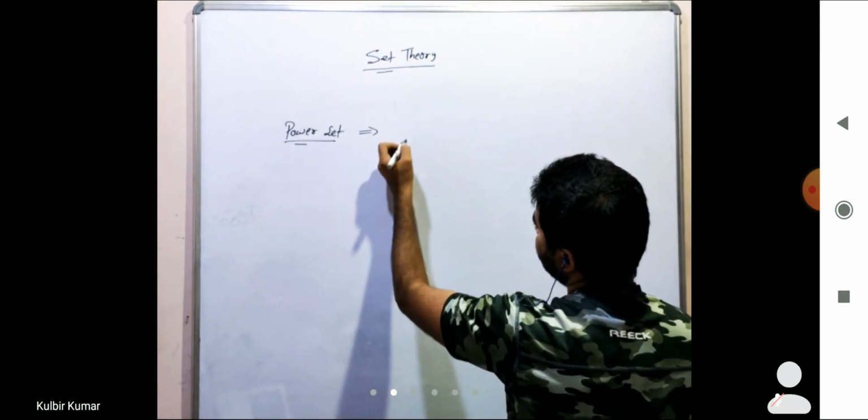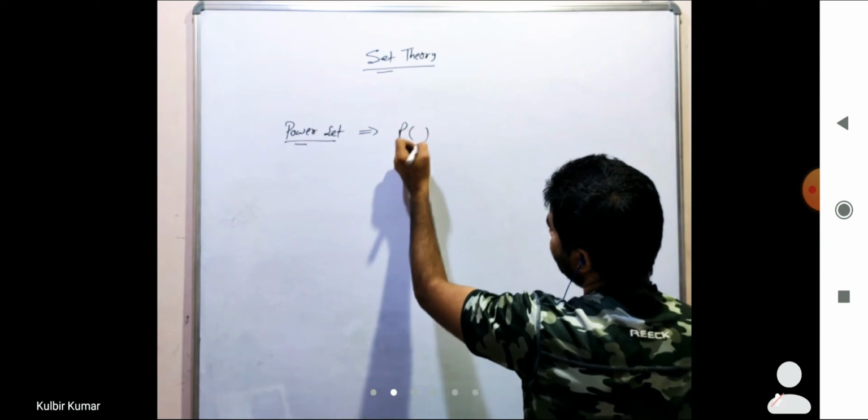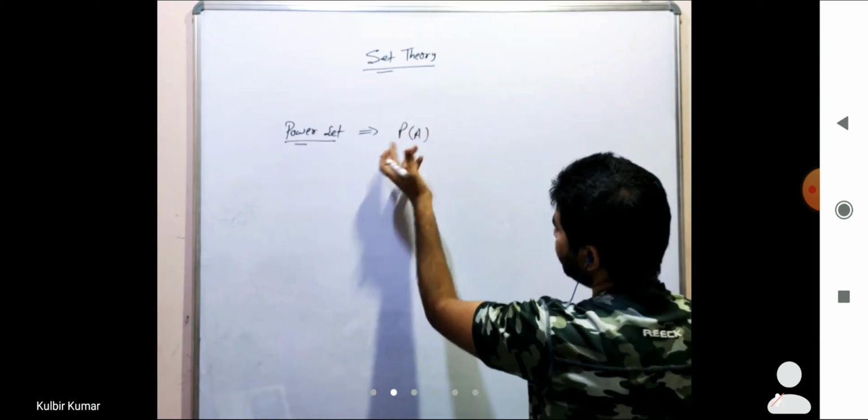So power set, this one is denoted by P of a set name. Let me say A. So this is a representation of the power set. And what is a power set?